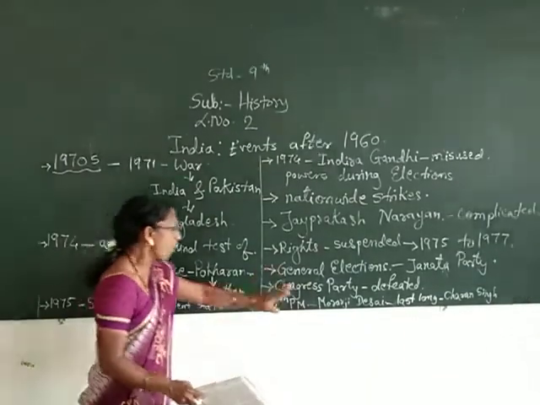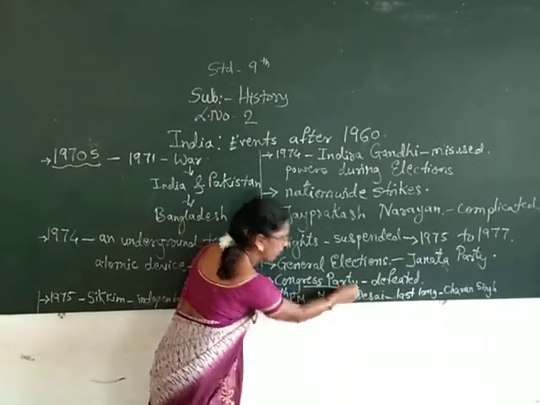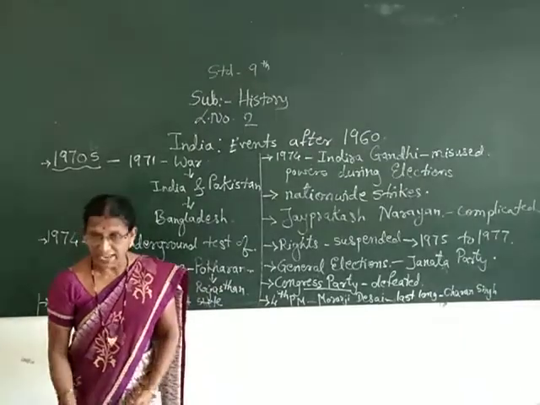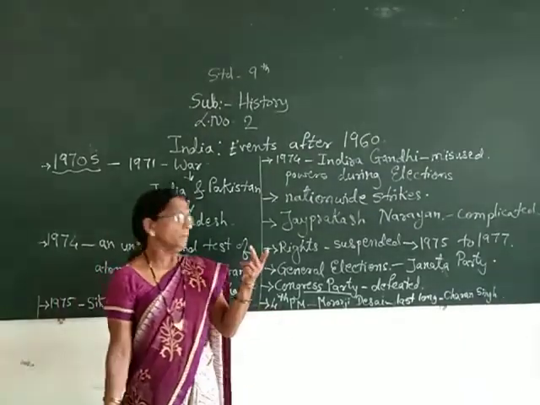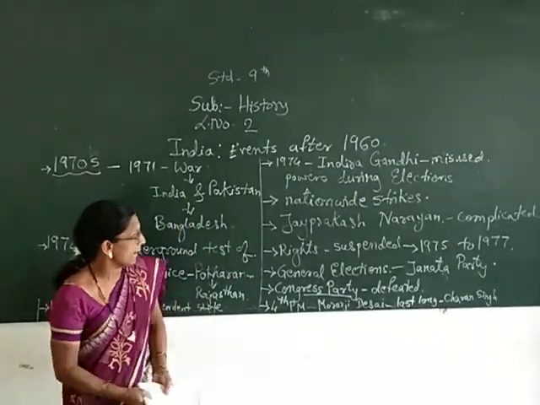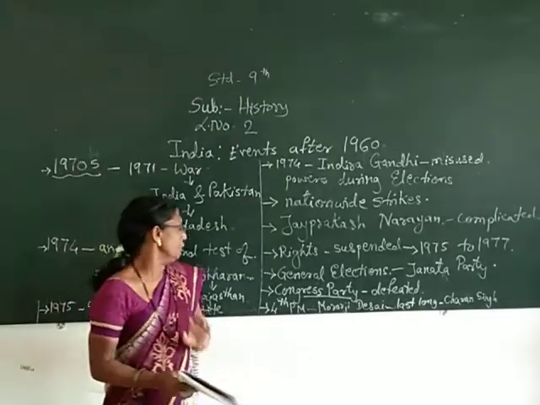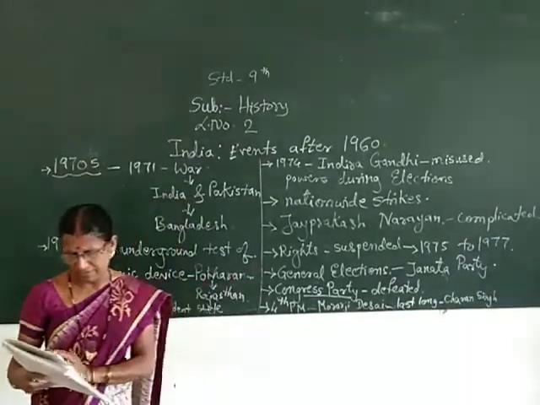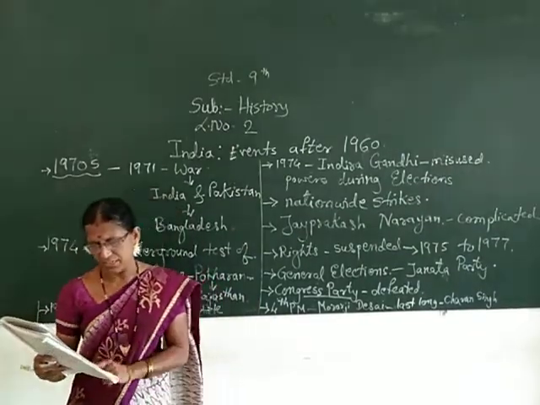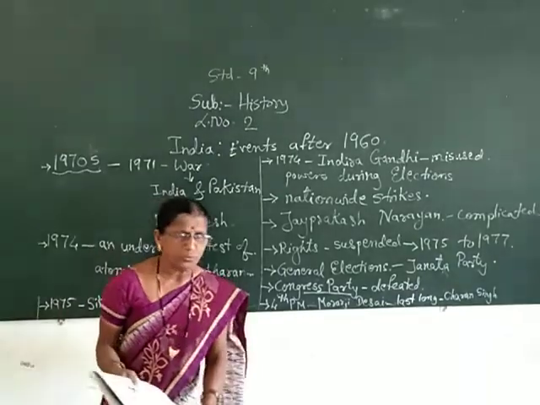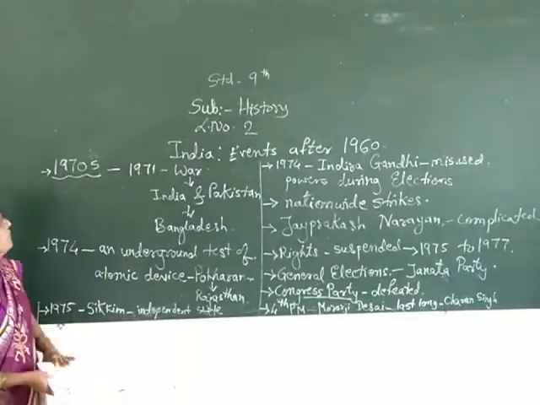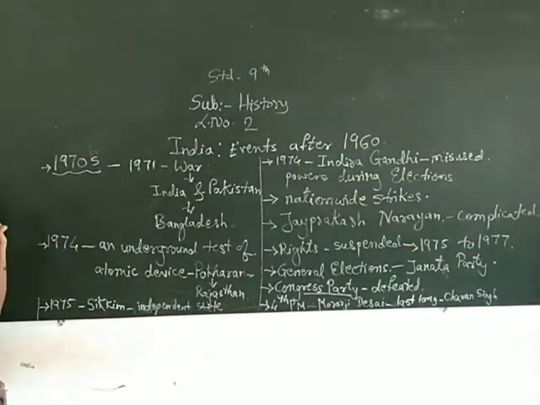And again, the Congress party came into power. It was defeated in the year 1977. After that, two prime ministers were elected. Both were given a chance to work as prime minister, but they were not successful. Hence, again, Indira Gandhi became the sixth prime minister of India in the year 1980. And she again proved to be a great leader. So all these are the points belonging to the period of the 1970s.